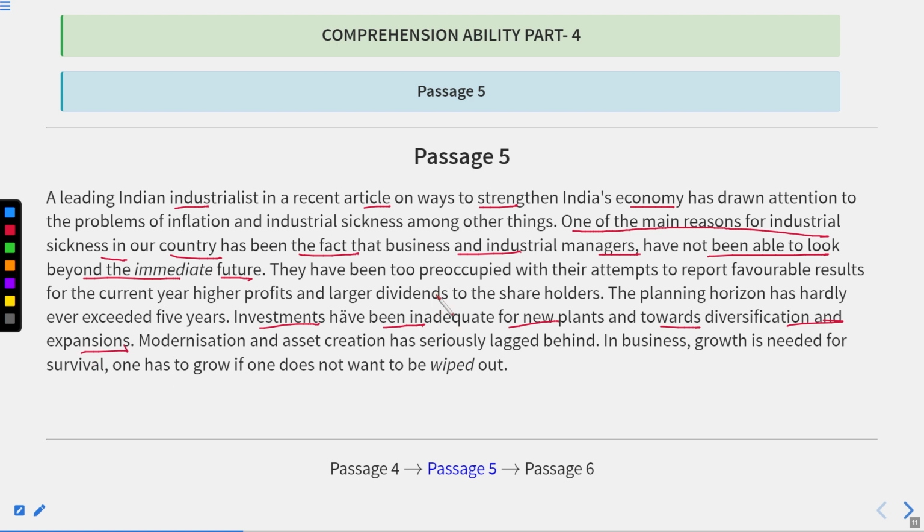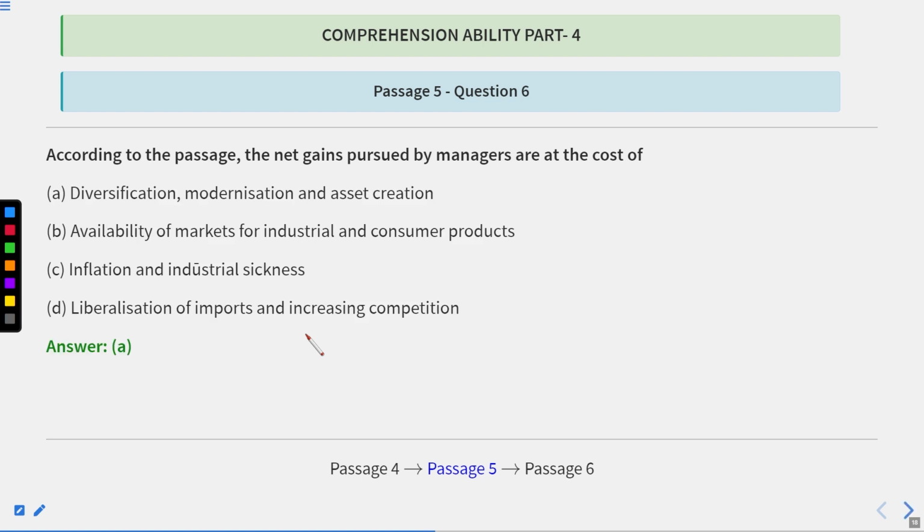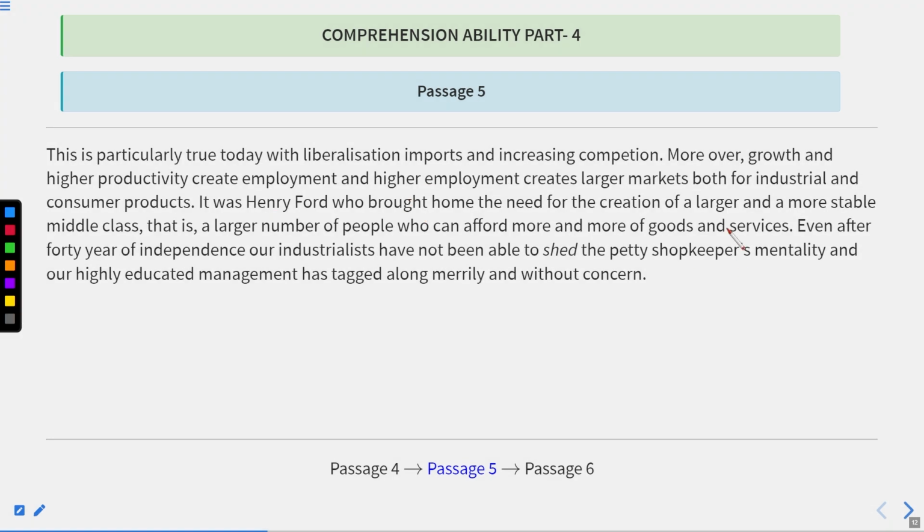So this will be the correct answer, because here it is at the cost of diversification, modernization, and asset creation. This will be the correct answer. As you can see over here, cannot afford more goods and services even after 40 years.